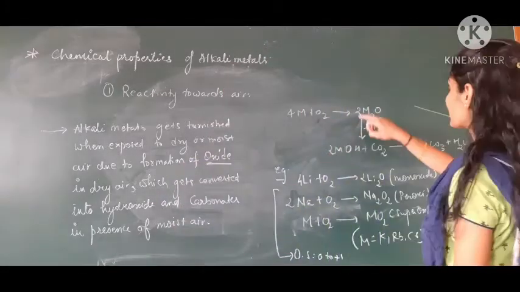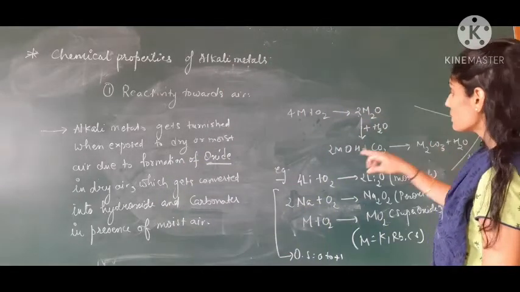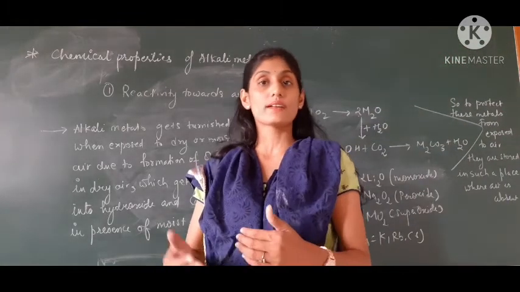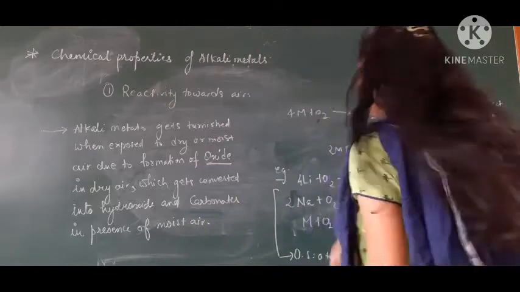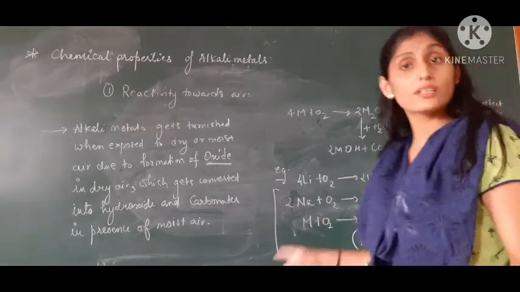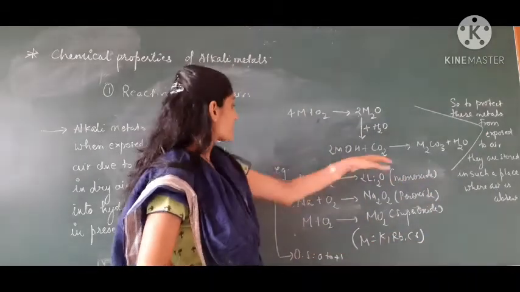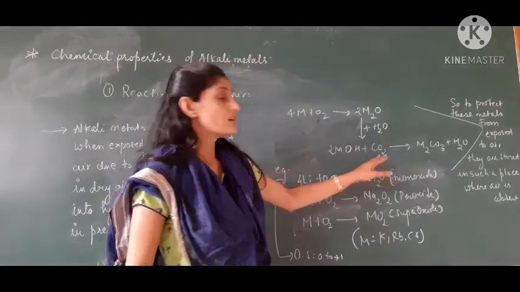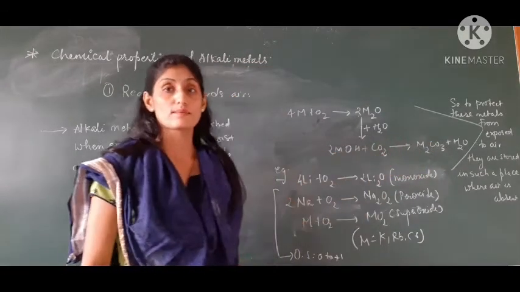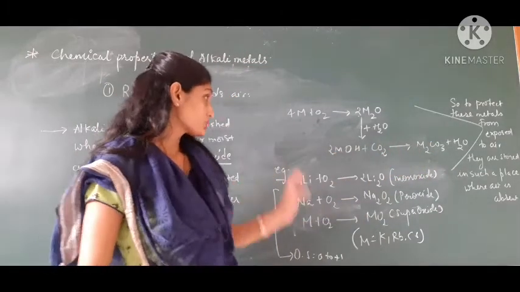Whatever the oxide is, whenever it is moist, that means we are dissolving that oxide into water, it dissolves in water to produce hydroxide. Now whenever that hydroxide reacts with the moist air which contains carbon dioxide, it is converted into metal carbonate, that is M2CO3, along with water. So to protect them